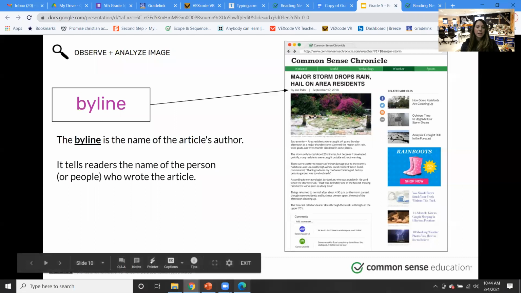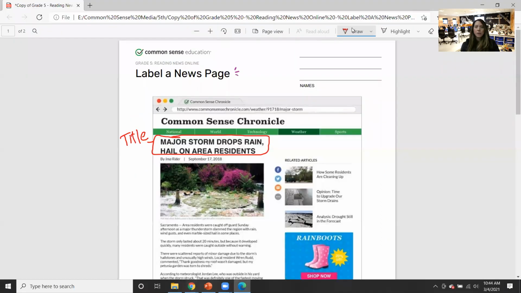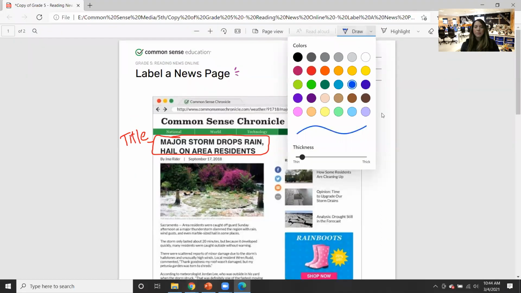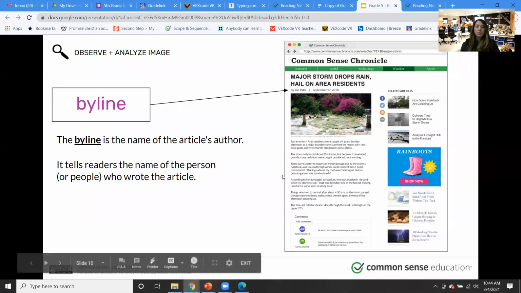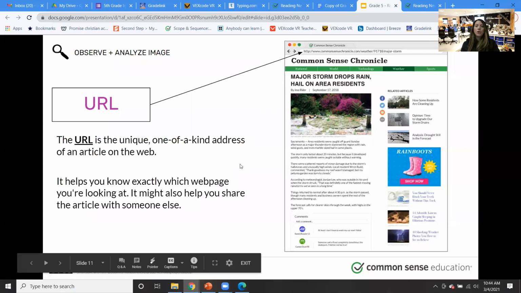So you can then go back into your sheet here if you want to switch to a different color maybe. And then maybe you can underline this and then have a line there. And then you can label it. This is your byline. Okay, so that's where your author's name is. And it's usually under the title. Sorry, I'm obviously challenged with my artistic abilities, but okay. So now let's go to the next one.